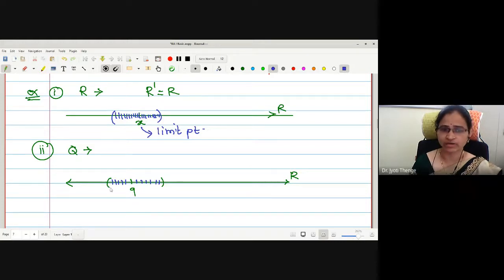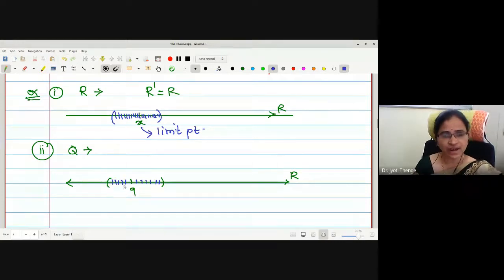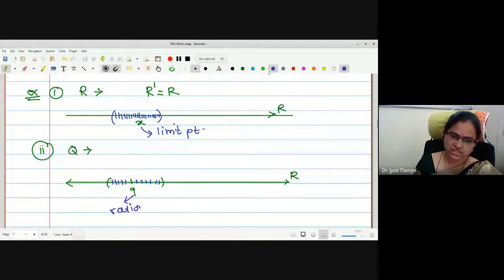This is an open interval, so how many rationals will it have? Infinite. Therefore this rational number is a limit point.